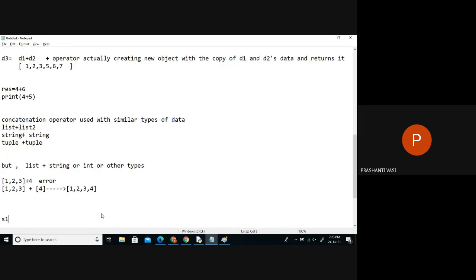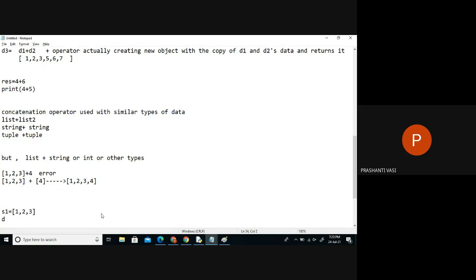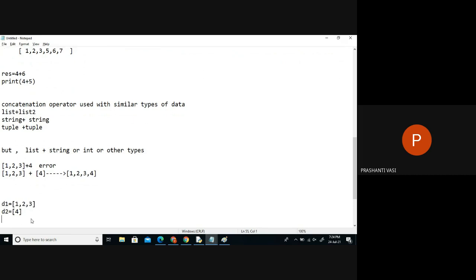If D1 is 1, 2, 3, and D2 is 4, these are two different lists. D3 is nothing but a combination of them. Neither D1 will get modified nor D2, but a third one is created with the combination of these two elements.